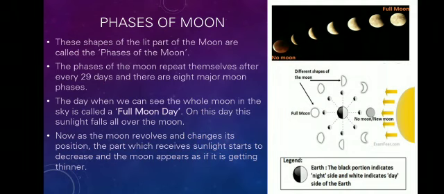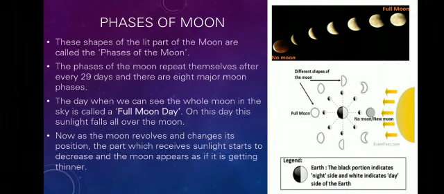The phases of the moon repeat themselves after every 29 days, and there are 8 major moon phases. The day when we see the whole moon in the sky is called full moon day, that is Purnima.